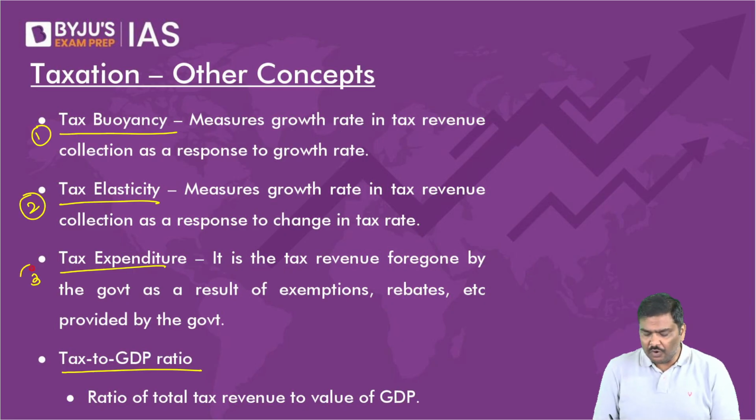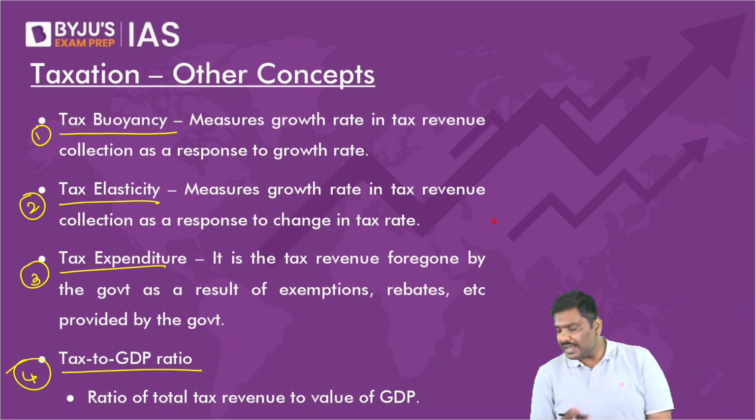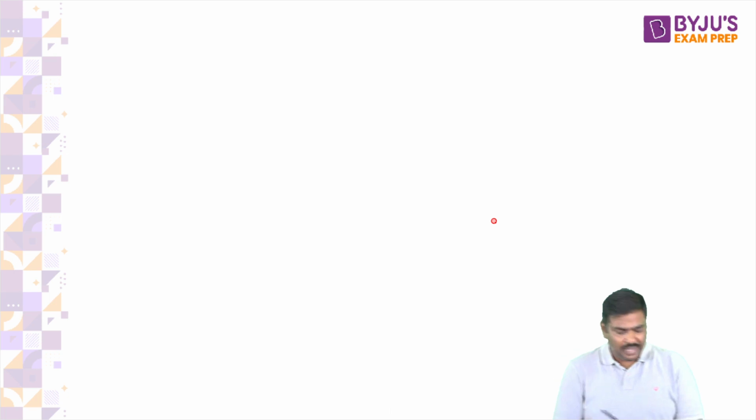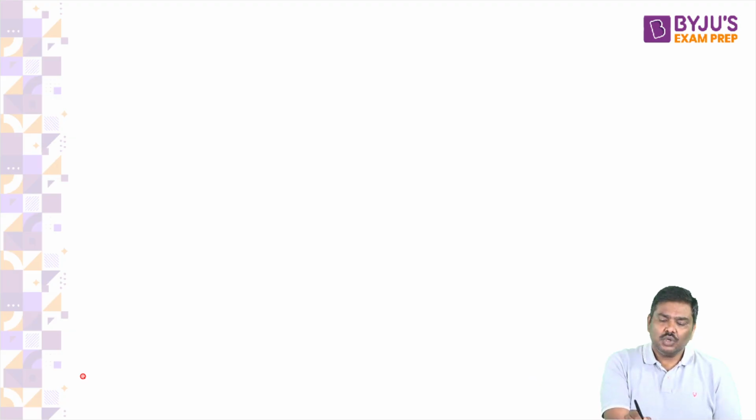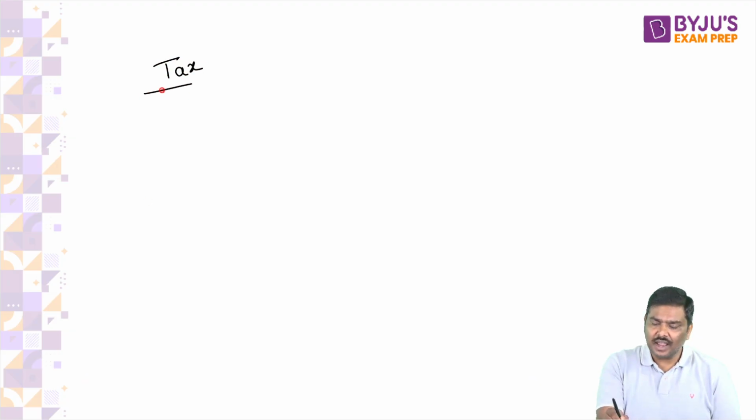Let me start with the fourth one, tax to GDP ratio. Now, what is the meaning of tax to GDP ratio? Imagine total amount of taxes collected by the government is, let's say, 100 crore rupees, and the GDP value is 500 crore rupees.